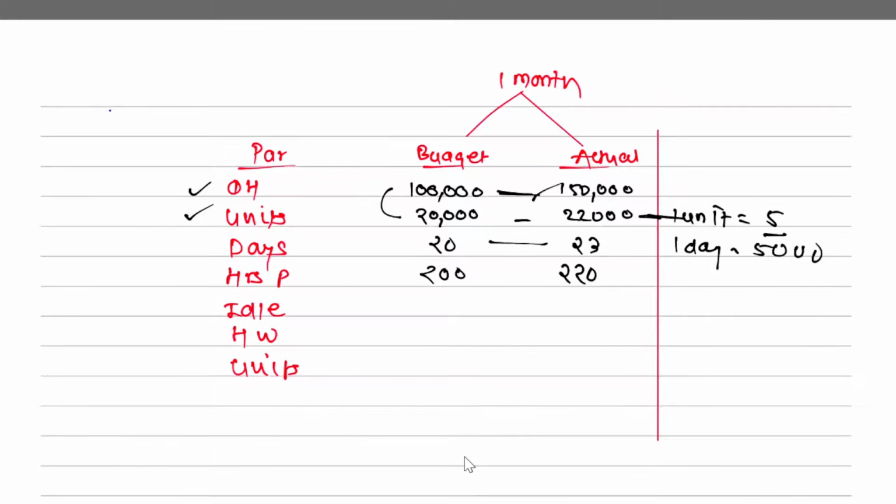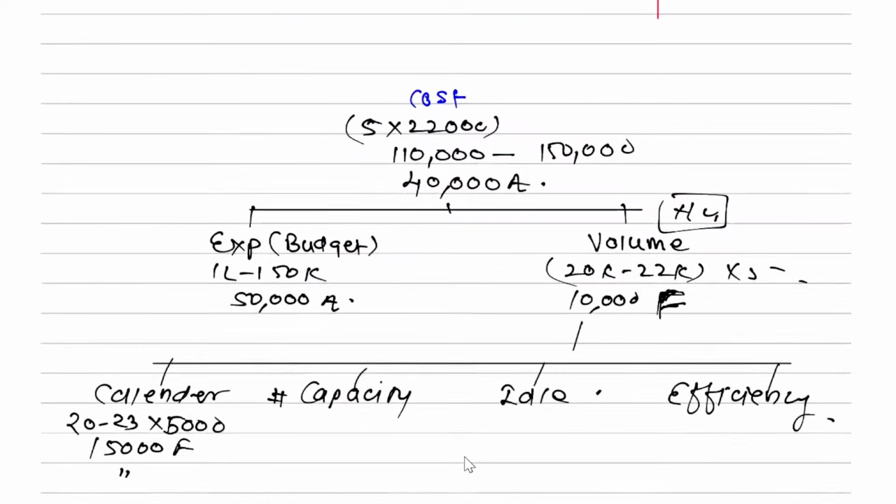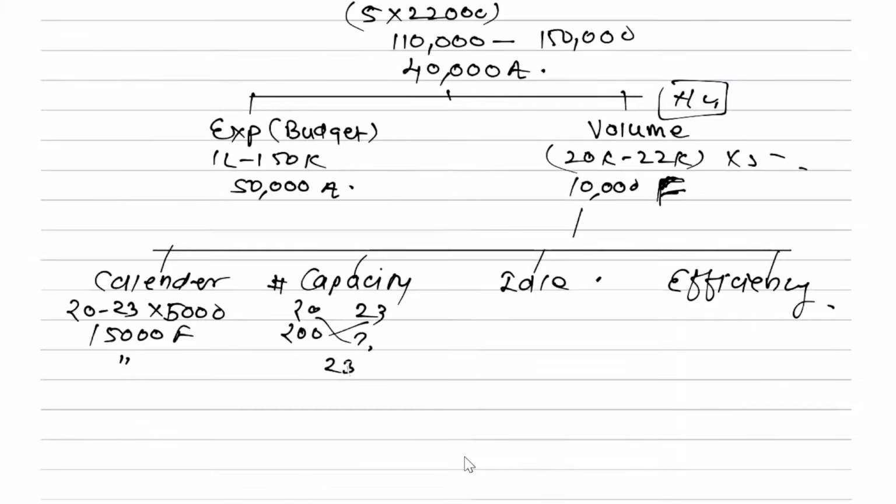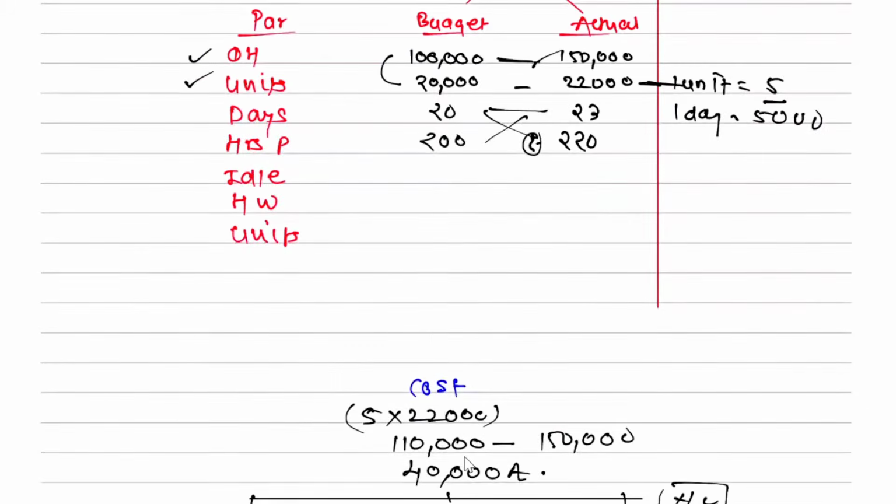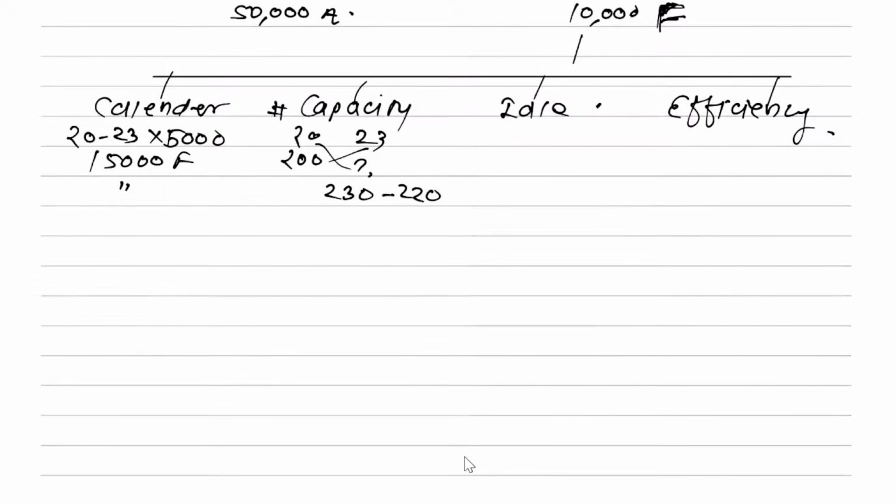Now you may feel as if it is an increase in capacity, but the answer is no. You came to the coaching center for how many days, and you opened your factory for 23 days. So in 23 days, as per your capacity, what are the hours my worker should have worked for? In the factory every day he works for 10, so in 20 days he works for 200 hours, so if he came to the factory for 23 days he should have worked for 230 hours, and he has actually worked for 220. So adverse variance, why? Below capacity.